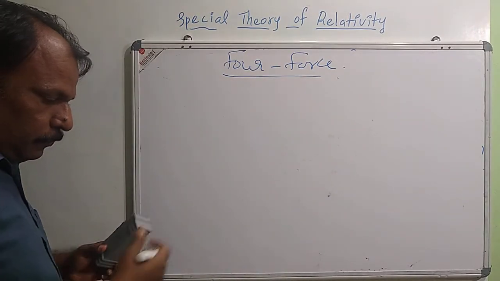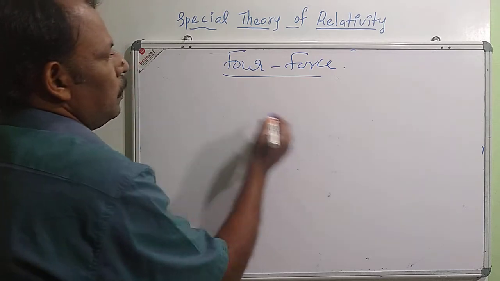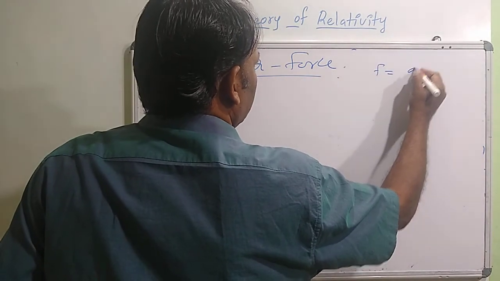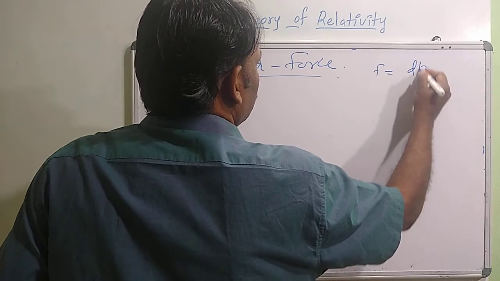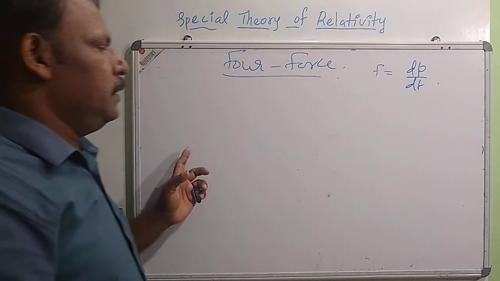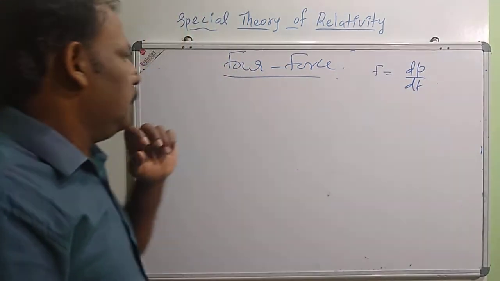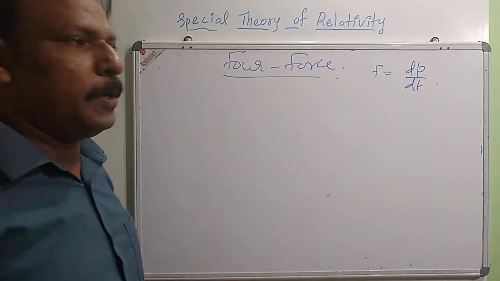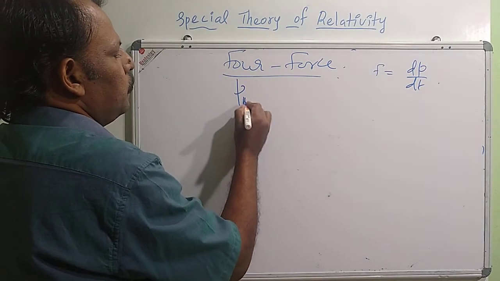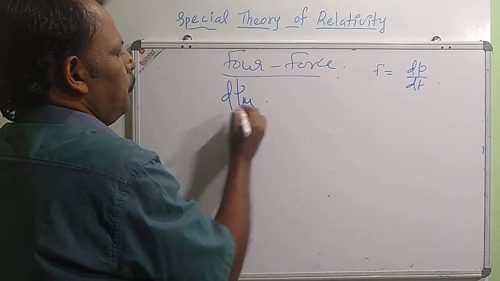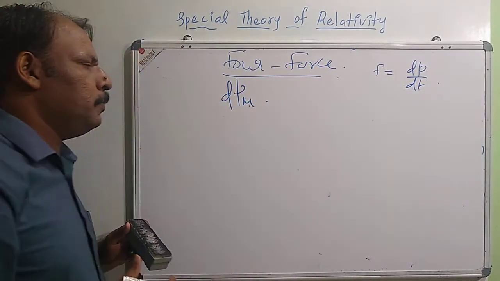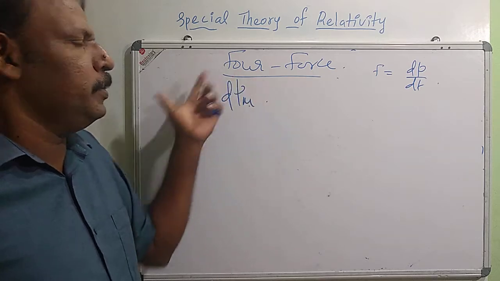Force, as we obtained in classical mechanics, is equal to the rate of change of momentum. But in this case, instead of momentum we have the 4 components of momentum, P mu. So instead of dP, we can take dP mu.